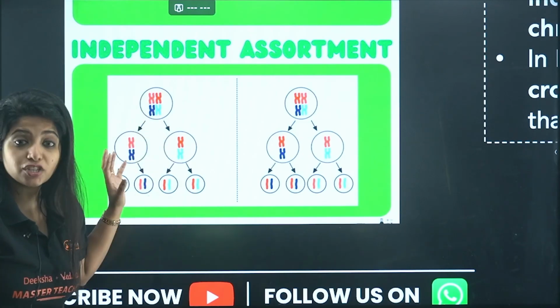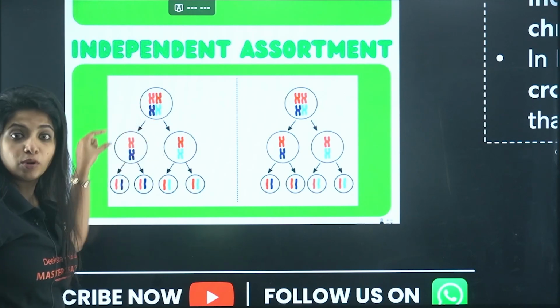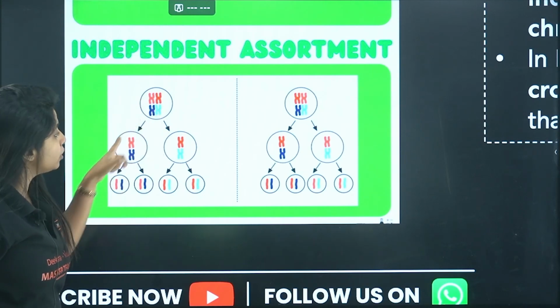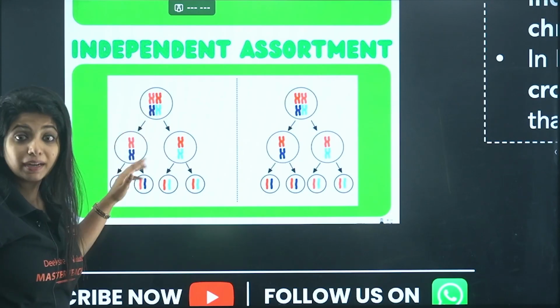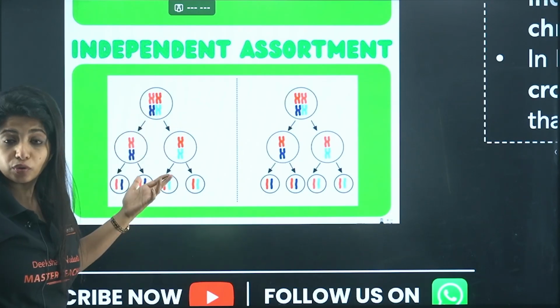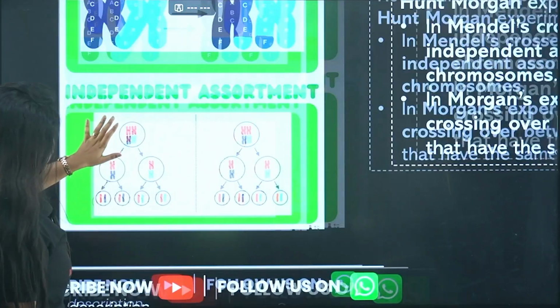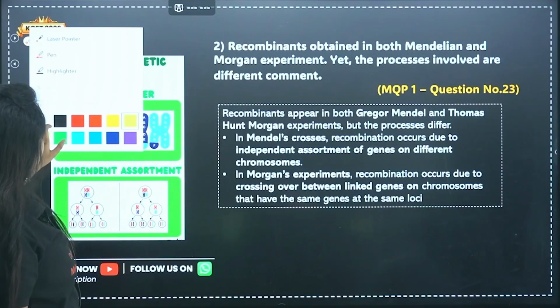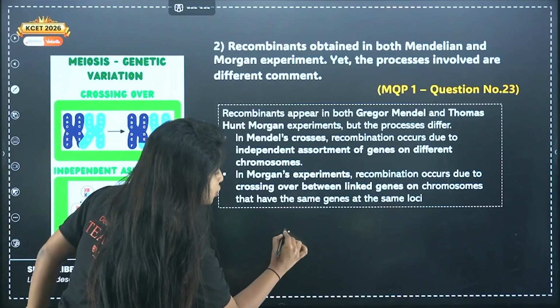It was by chance. Now over here, from another pair, again only one can go. So it can be either light blue, but over here it's not light blue, it's dark blue. That went. But the light blue one can also go. You need to understand that the light blue one can also go. Suppose this picture is too confusing for you, I can give you an example with my own picture.